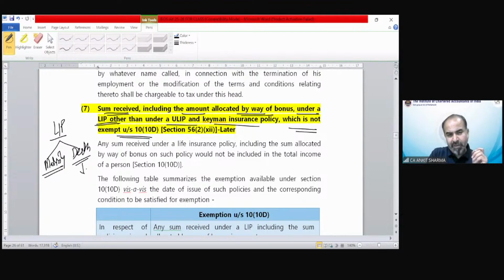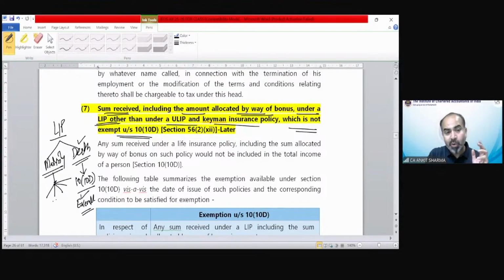So if the life insurance policy amount has been received on death of that person by the family member, then section 10(10D) will apply, and that is going to be exempt 100% from tax, no taxability. But if it has been received on maturity, then we are having several provisions. In some case, that is going to be exempted. In some case, it's going to be taxable. So if that is a case on death, then there is no provision to be learned. It's very simple. Section 10(10D) exemption will be applicable, and your 100% amount is going to be exempted.